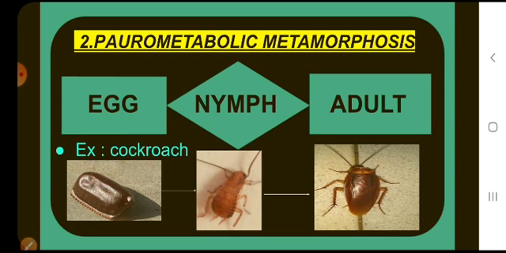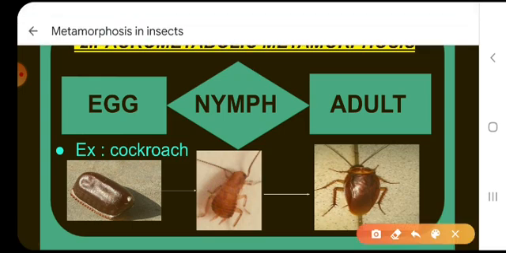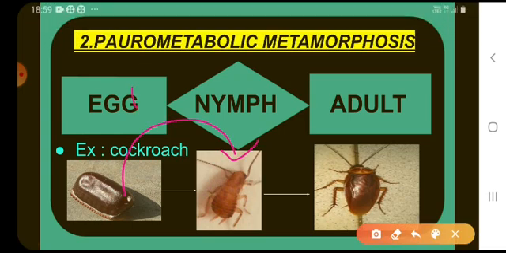In some insects the metamorphosis is gradual, and the egg hatches into a nymph. This nymph has no wings. It looks like the adult, but there is no mature reproductive organ.